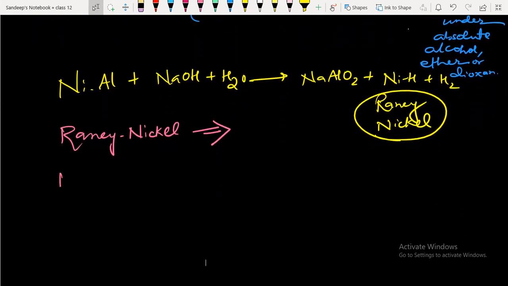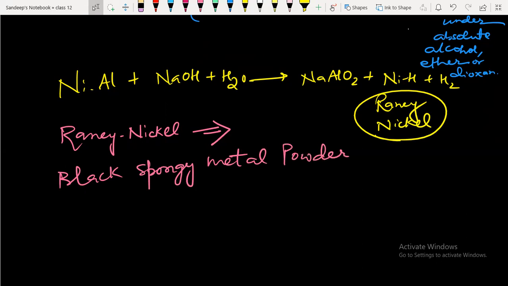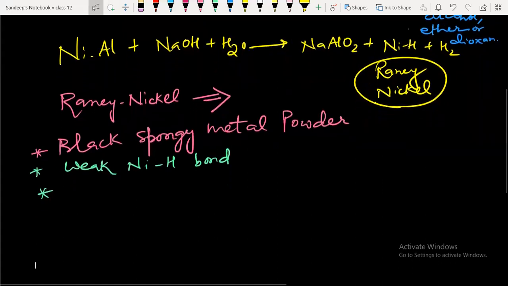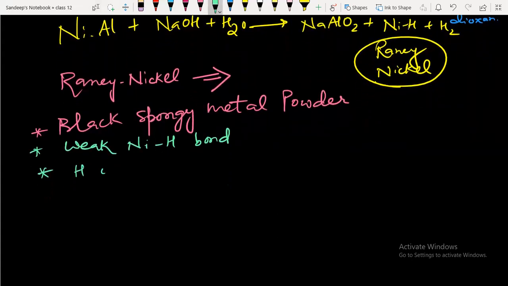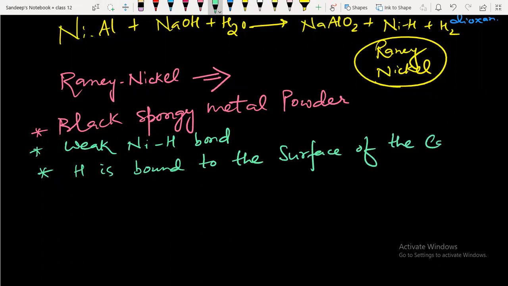It has a weak nickel-hydrogen bond, and the hydrogen is bound to the surface of the catalyst. That is the most important point. Hydrogen is bound to the surface of the catalyst.